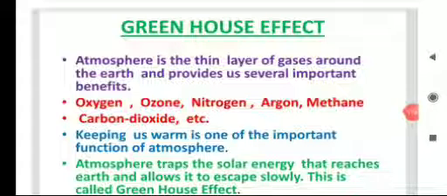So children, to perform this greenhouse effect, some of the gases in the atmosphere help, and because of this a certain amount of solar energy is trapped in the atmosphere, and the atmosphere makes the solar energy or temperature escape very slowly to space. So in this way the atmosphere keeps us warm, and it is one important function of the atmosphere.